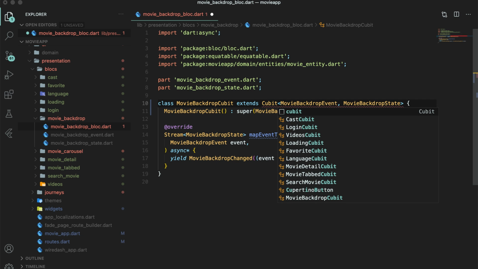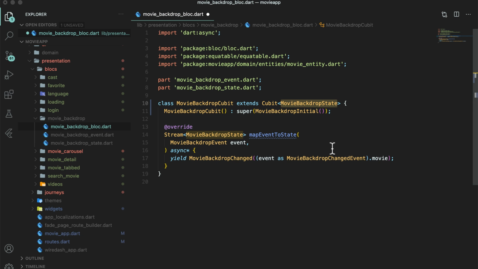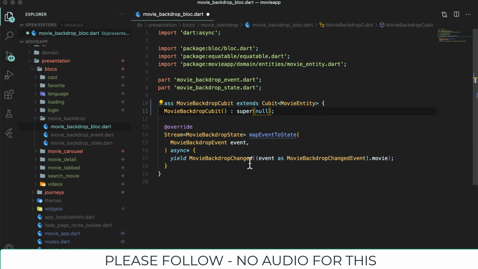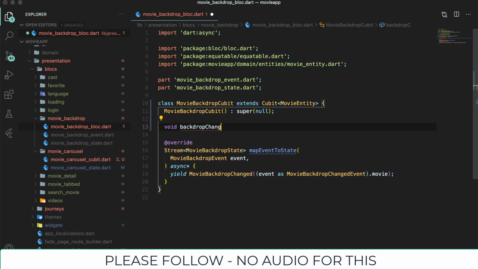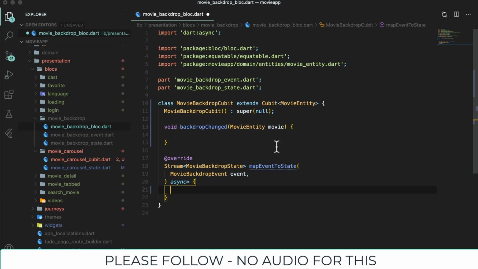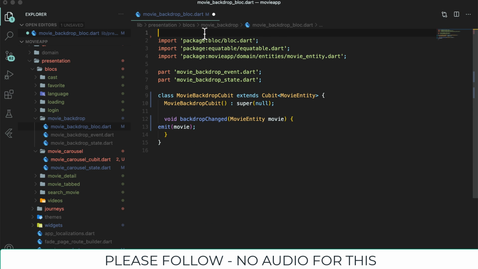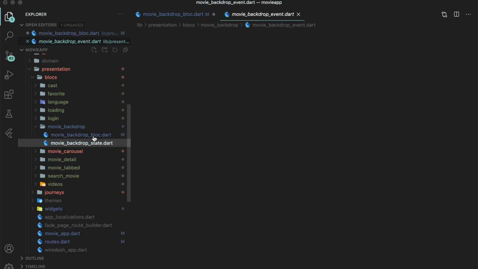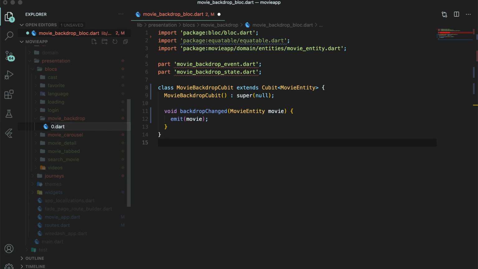Here as well, we get rid of state and event classes and emit the data the same as in the entity. This was all about simple replacement of block to qubit.